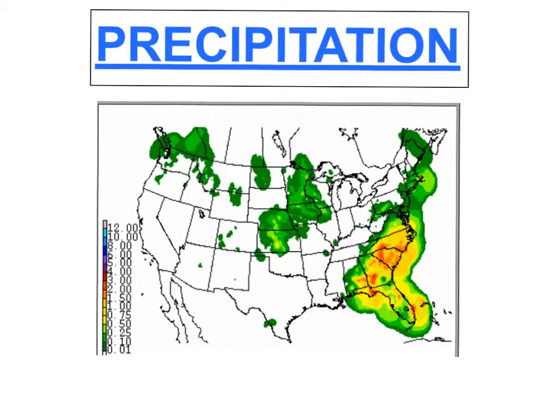Now we're going to look at precipitation. As you can see, there's a lot of precipitation on the East Coast near Florida, South Carolina, North Carolina, and Virginia. Also up north in the East Coast, and also by Wisconsin, Minnesota, Iowa, Kansas, Missouri, and Nebraska. Also there's some in North Dakota and up by Washington. Precipitation occurs when evaporation forms clouds and the clouds release the moisture back into the earth.